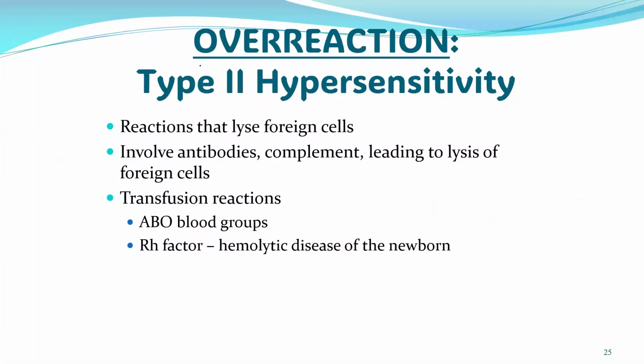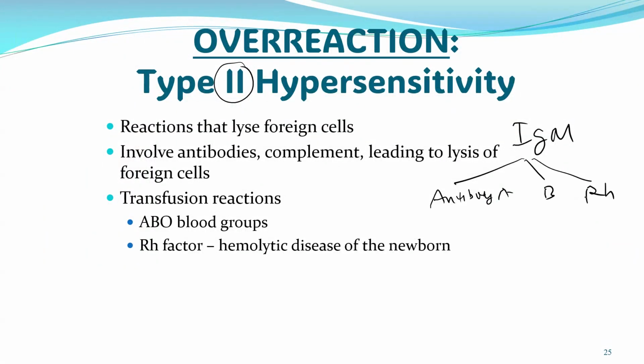Now the overreaction, number 2, the type 2 hypersensitivity. Again, this is caused by the IgM. So when we do the blood typing, we know there is antibody A, B, and Rh. So when we do the blood typing, we use these 3 types of antibody. This type of antibody is actually all of them in the class of IgM. So the antibody A, for example, will destroy the antigen A. B will destroy antigen B. Rhesus will be destroying the antigen rhesus.